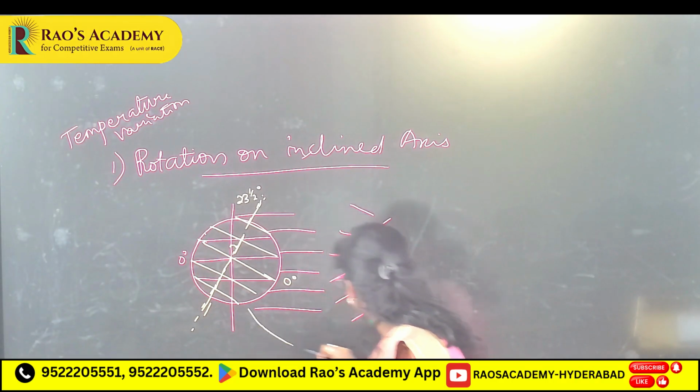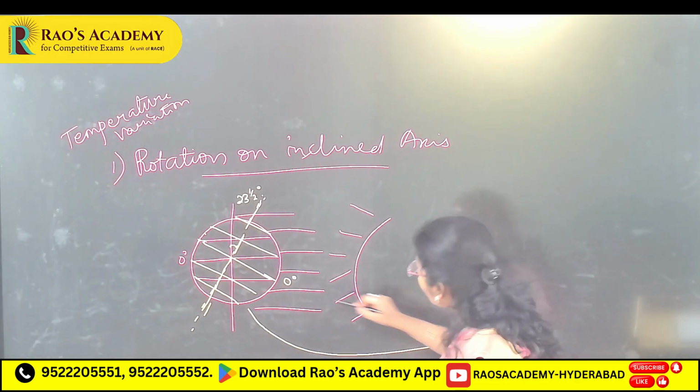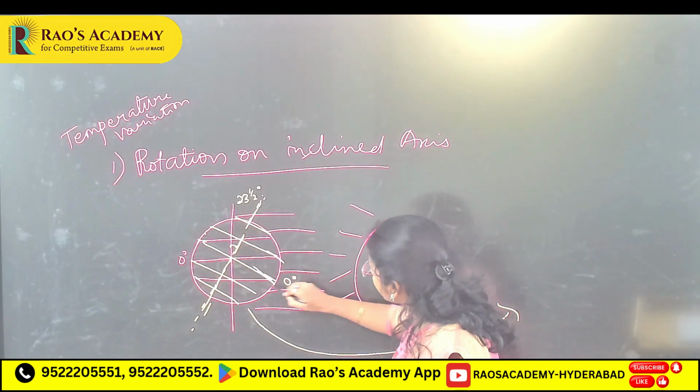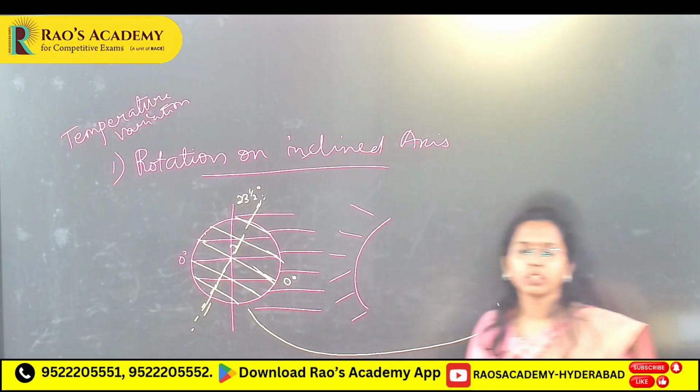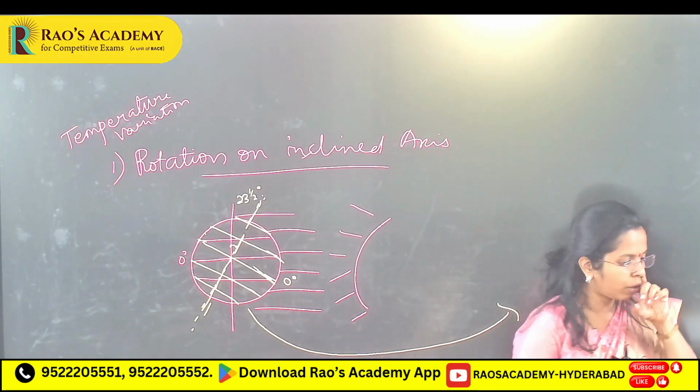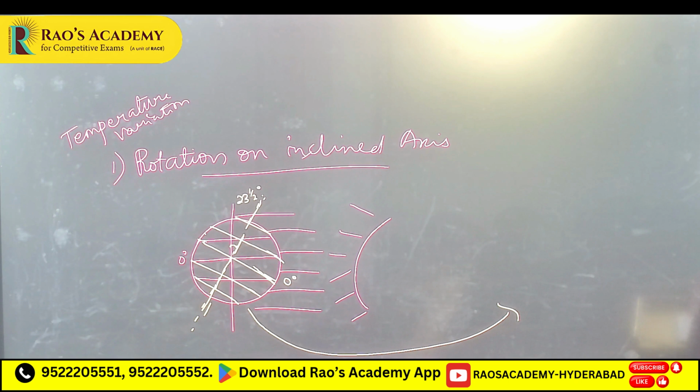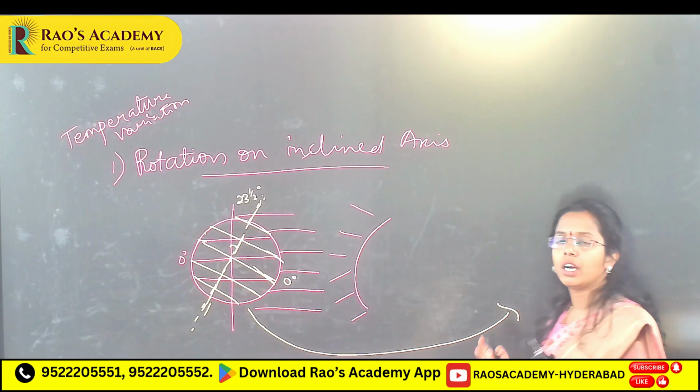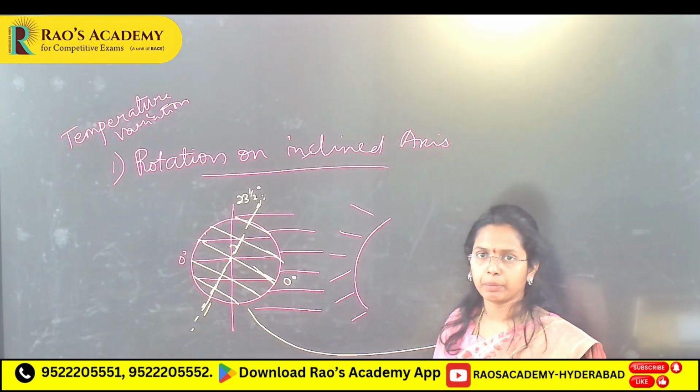Now it is rotating. When it comes here, continuous vertical radiation you don't see on the equator. Because of this incline, the angle of inclination of the sun rays, what happens? You will see seasonal variation of day and night time.